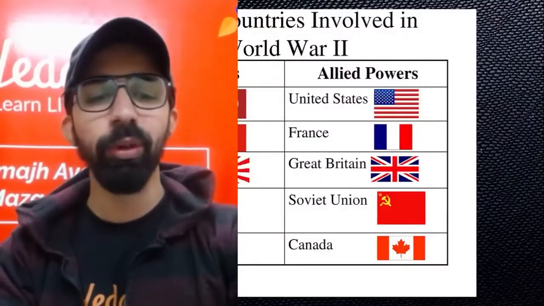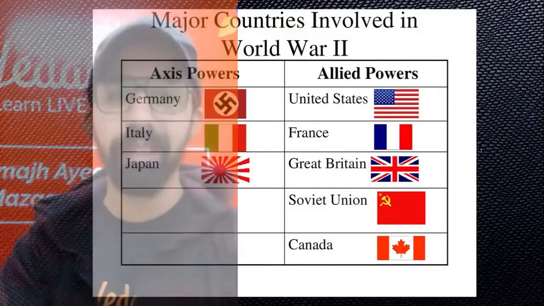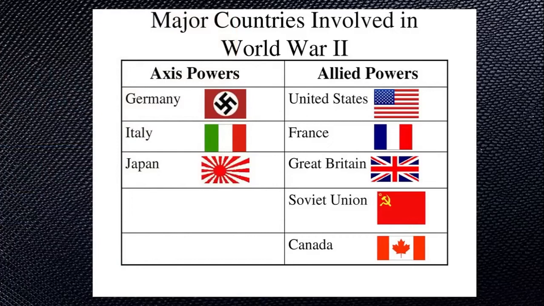So let's see guys, what was the Second World War? Between which countries was it fought? You can see the table on your screen. The Second World War was between two groups, the Axis powers and the Allied powers. The Axis powers had these major countries: Germany, Italy and Japan. The Allied powers had these major countries who participated in the war: the United States, France, Great Britain, the Soviet Union and also Canada.